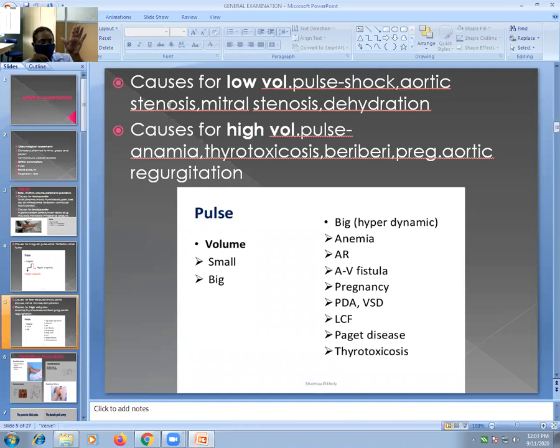That is aortic regurgitation. So these are also hyperdynamic conditions causing high volume pulse. The opposite is stenosis. The causes for high volume pulse are anemia, thyrotoxicosis, beriberi, pregnancy, which is also a hyperdynamic condition, aortic regurgitation, and mitral regurgitation. These are the causes for high volume pulse, or hyperdynamic conditions. So you should know causes for tachycardia, bradycardia, irregular pulse, high volume pulse, and low volume pulse.